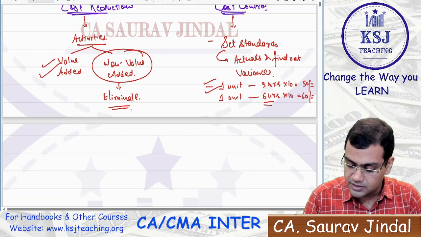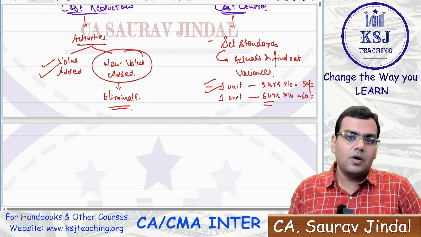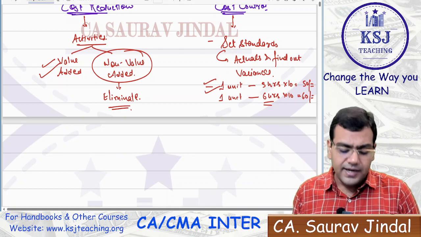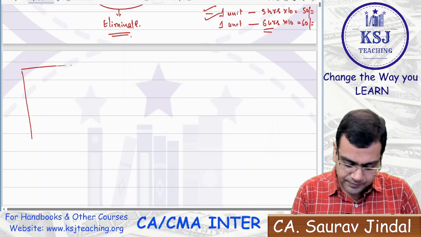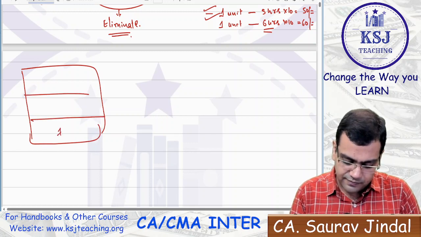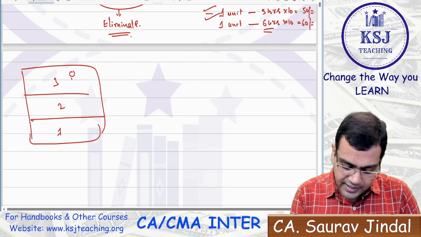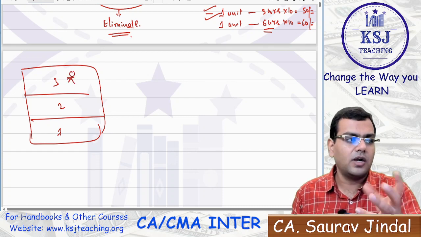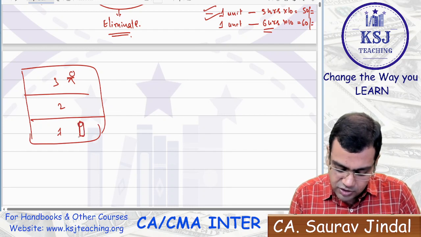For example, sir, what can happen? What can be the non-value added activities? For example, there is a three-story building here, right? Ground floor, first floor, second floor. Now your worker is sitting here, right? He needs water in between. Yes, sir. Your water cooler is lying here.